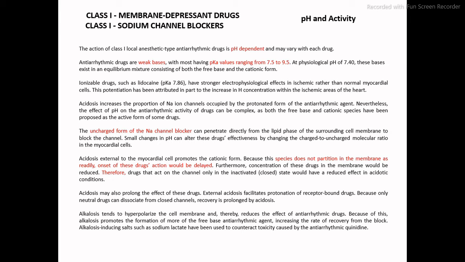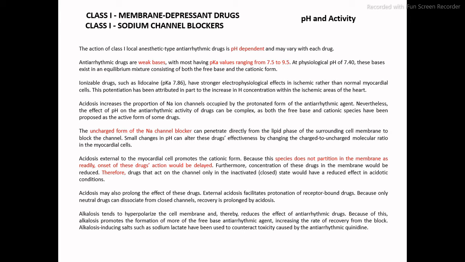The potentiation has been attributed in part to the increase in hydrogen concentration within the ischemic areas of the heart. Once lidocaine is ionized, it releases the hydrogen ion, which increases the hydrogen ion concentration in those areas of the heart.